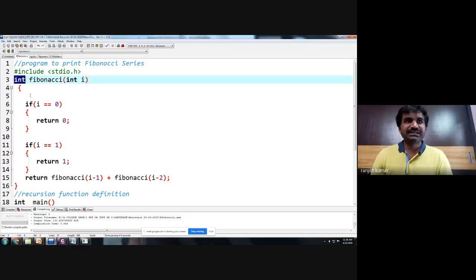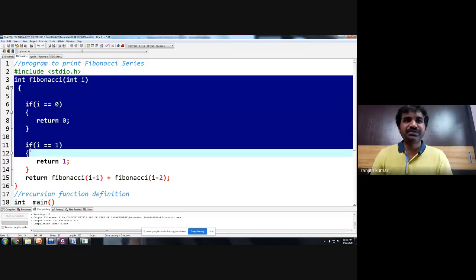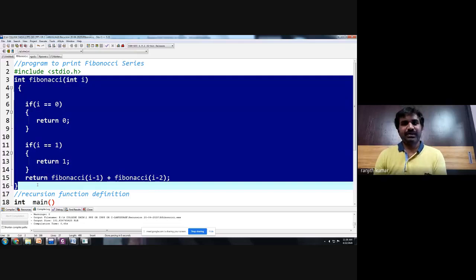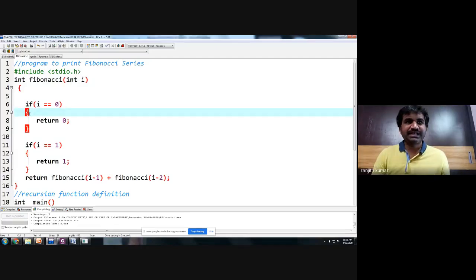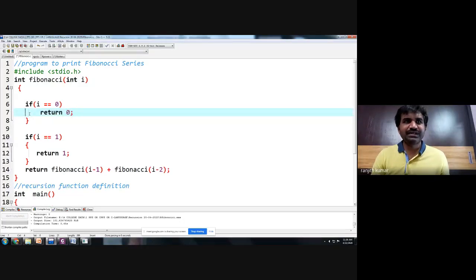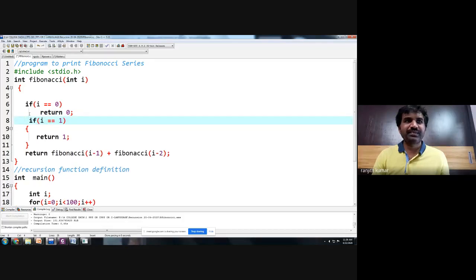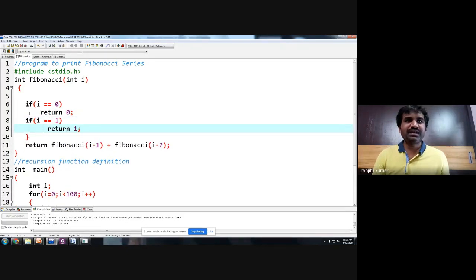So this is the Fibonacci logic using recursion. The Fibonacci program is very easy, people. The only thing is, if the I value is 0, return 0. If the I value is 1, return 1.